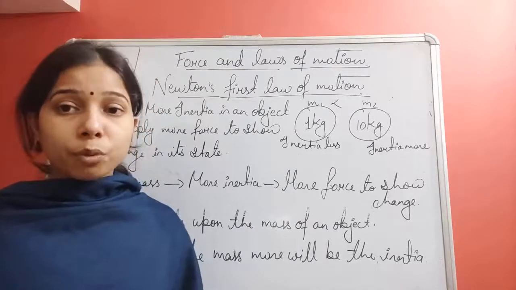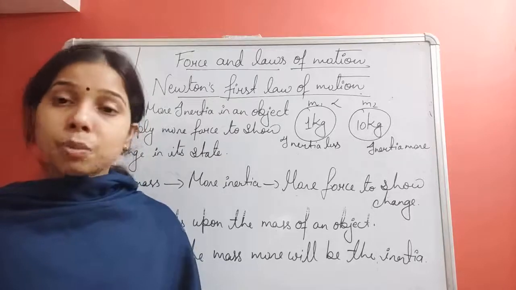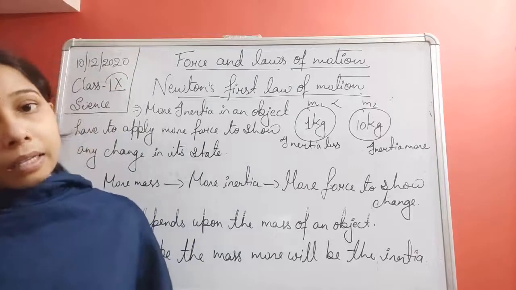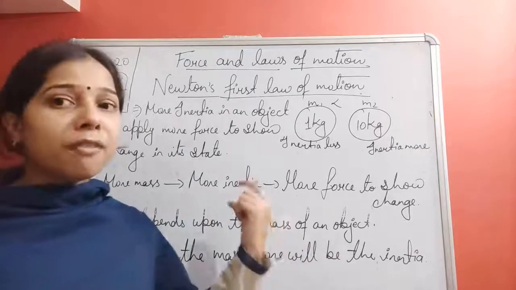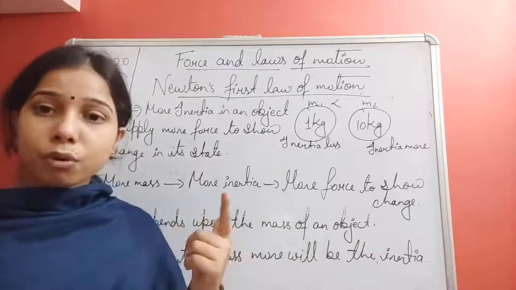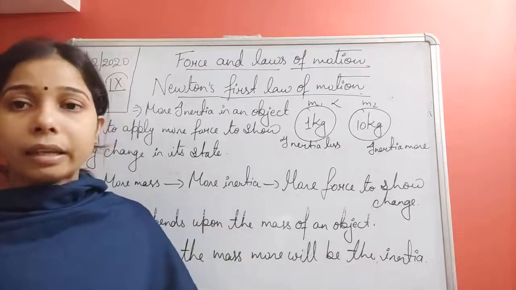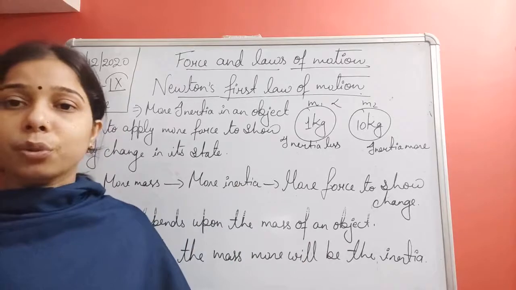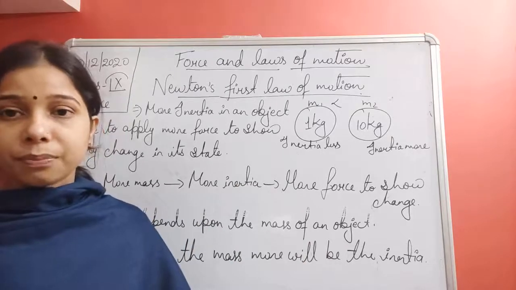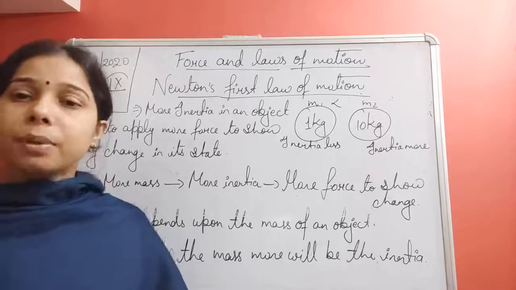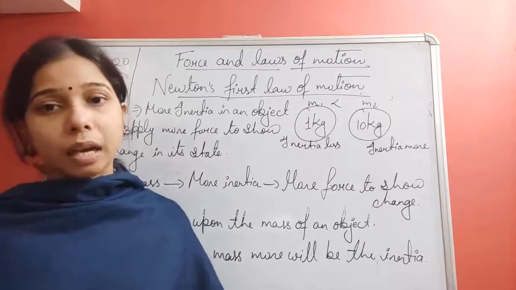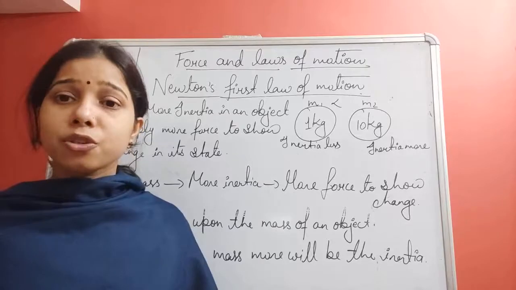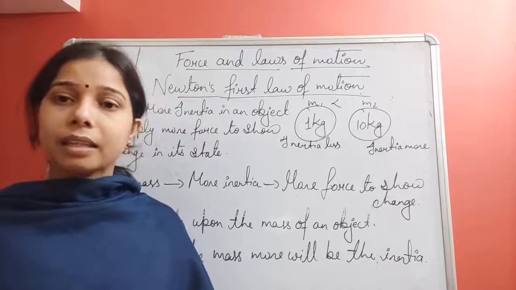Or an object in motion will remain in motion, it will again resist any change in its motion, until and unless you apply an external force on it to show any kind of change in its state of rest or of uniform motion. A lot of examples are there, student, by which we can understand Newton's first law. And these examples, these applications can be asked in the exam.